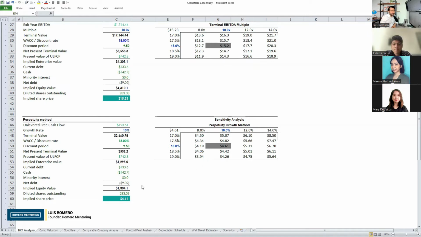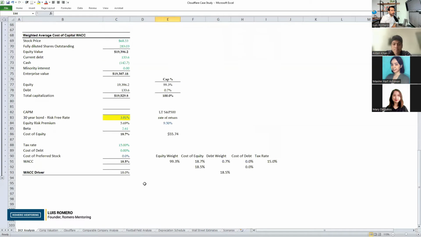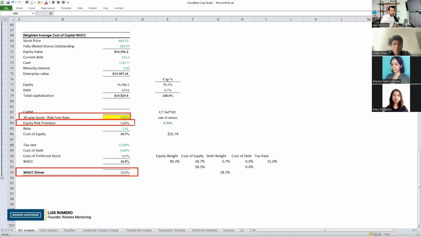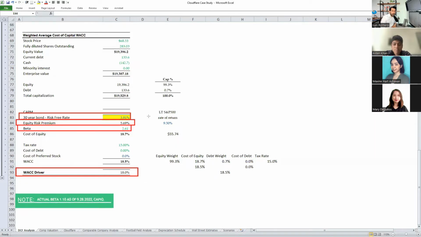But what's interesting is when you look at the weighted average cost of capital calculation, this is how you calculate WACC. Look at the main driving factors here: the 30-year rate, the equity risk premium, and the company's beta. If we also factor in the long-term rate of return of the S&P 500, this is another main driver in calculating your WACC rate when you're performing discounted cash flow analysis.